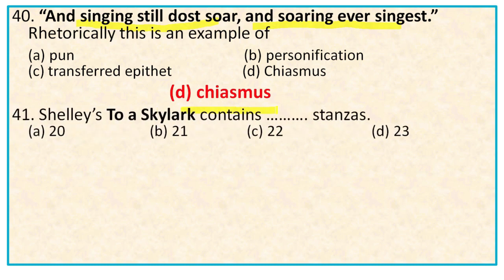Then question number 41. Shelley's To a Skylark contains dash stanzas. We know that To a Skylark contains 21 stanzas and each stanza contains 5 lines. So the right option is B, 21.